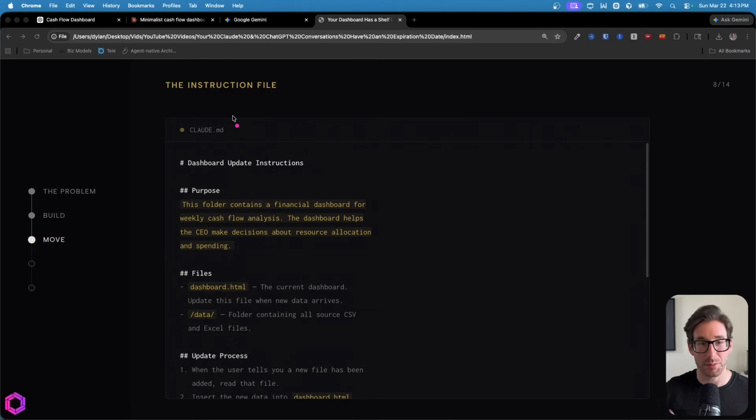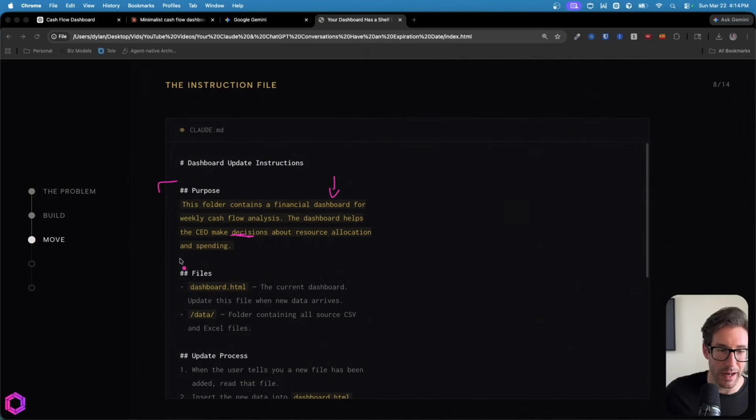And just to show you how simple this could be, we have a few sections. So the first section here is the purpose. So here we're telling the AI what its purpose is. In this case, we have a specific dashboard for financial data, and the AI's job is to simply update this dashboard with new data provided to it. And we then also give it the intent as to why we've created the dashboard in the first place, which is helping the CEO make decisions over time.